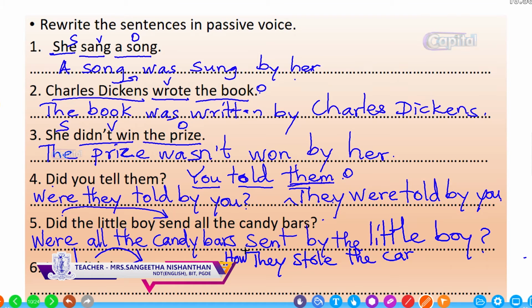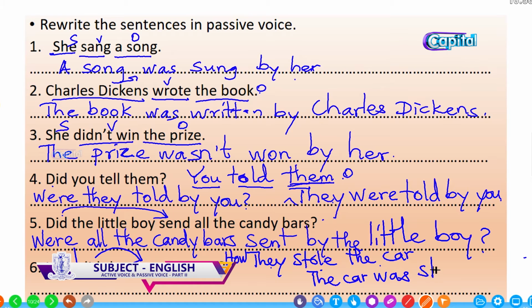Now change it into passive voice. Who? They. What did they do? Stole. What did they steal? The car. So the object is the car. The car, singular and simple past. So the be verb we use is was. The past participle of stole is stolen, by them.